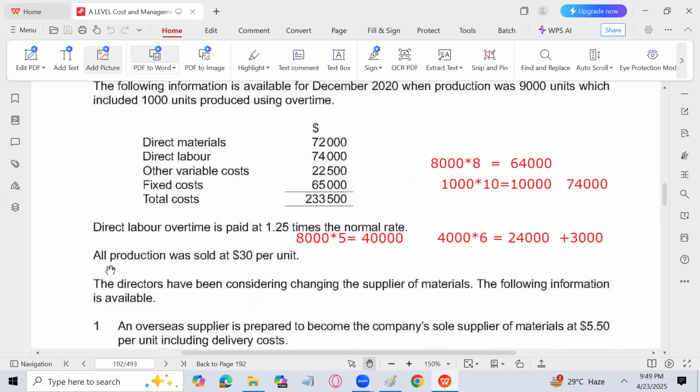7,600 into 8, you will get your direct labor, because there is no overtime needed now. Same is the case with other variable costs. You will find per unit and you will multiply. And fixed cost will remain the same, at 65,000. Why? Because if the production increases or decreases, fixed cost will not change. It will remain the same. That will not change.